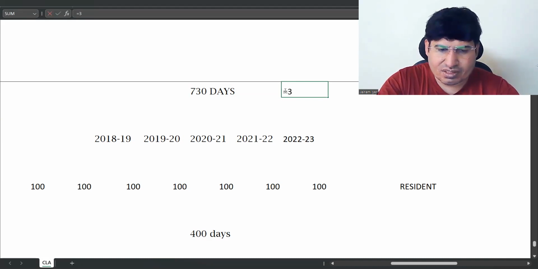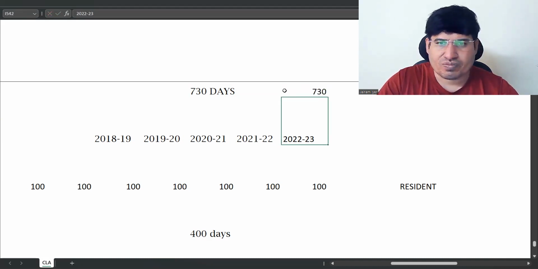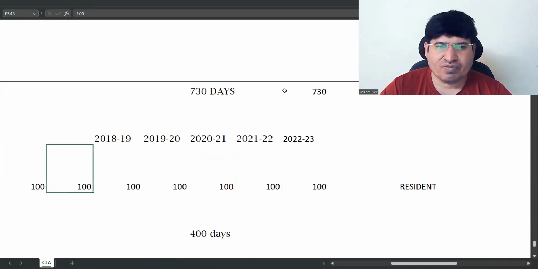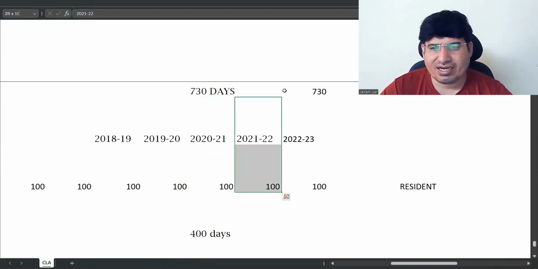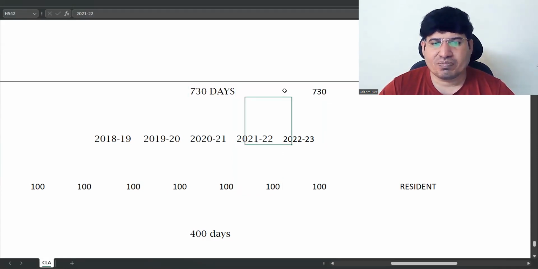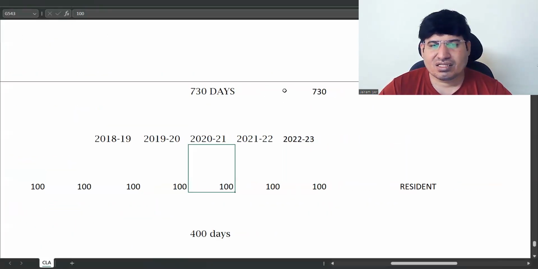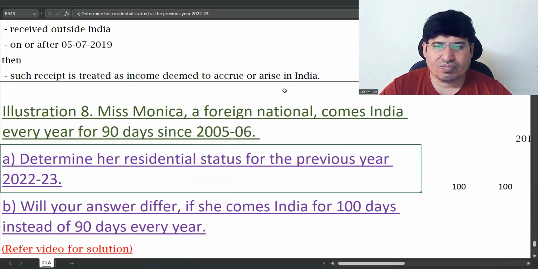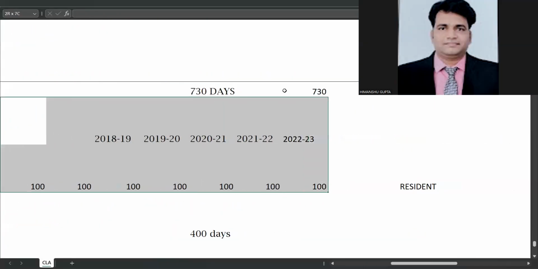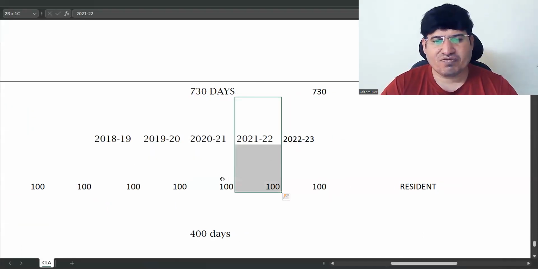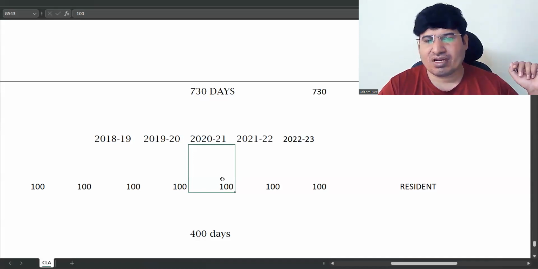So this year take 100, the year before, and before this, for 7 years it will be 700 days, correct? 100 in all years.